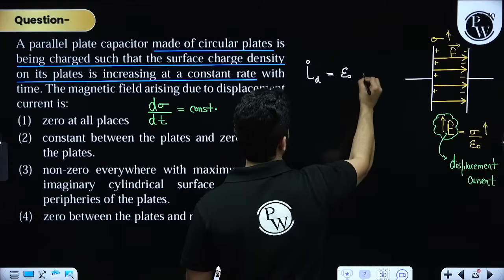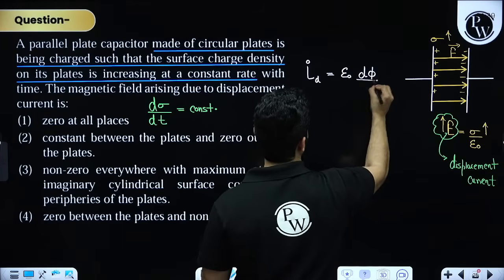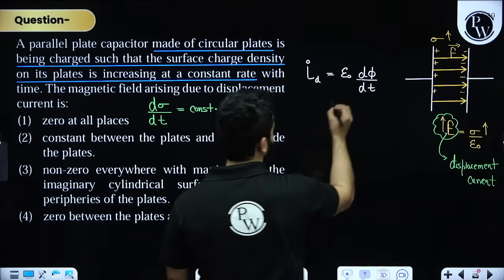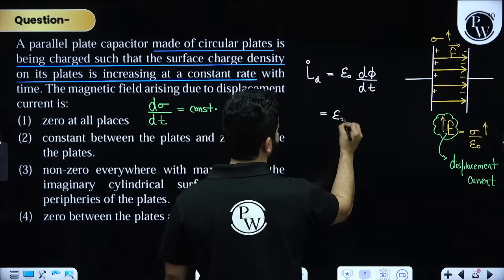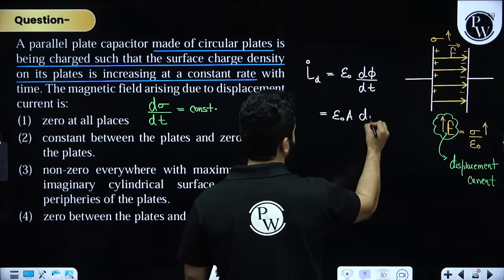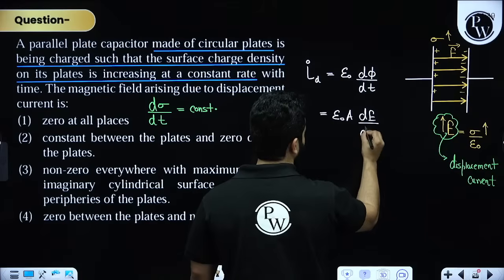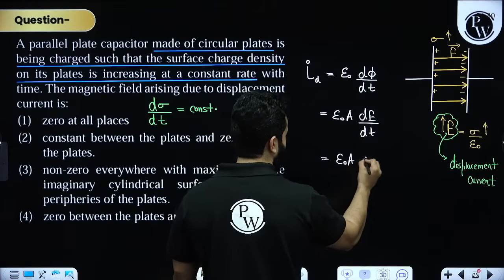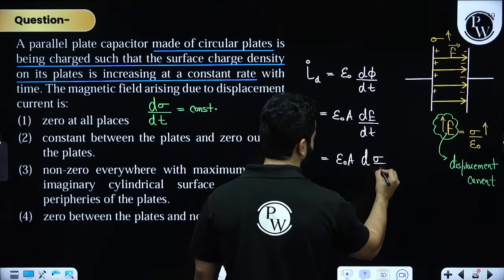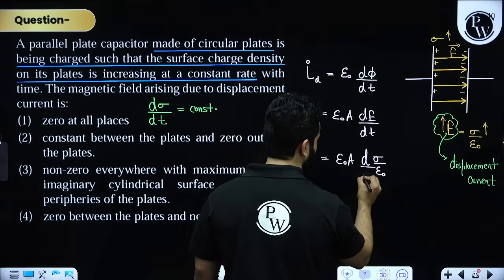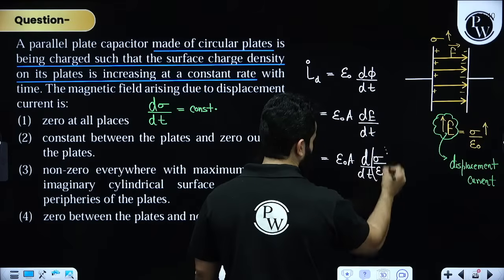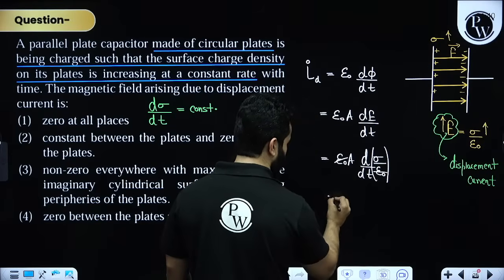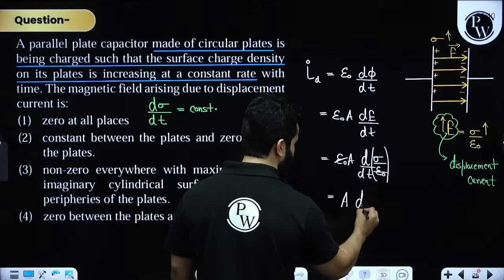Displacement current can be written as epsilon naught d phi by dt, and d phi by dt can be written as area times dE by dt. Now dE by dt can be written as d sigma upon epsilon naught divided by dt. Epsilon naught cancels out, so we get A d sigma by dt.